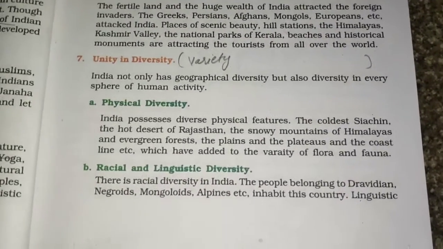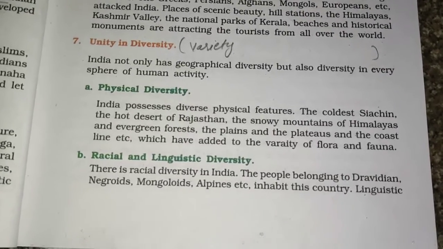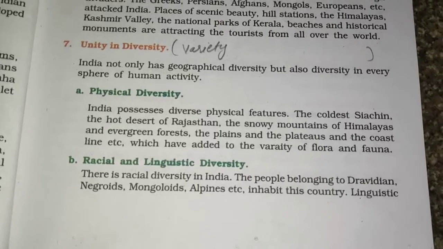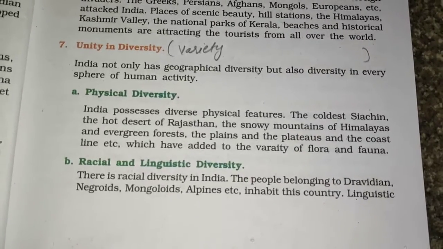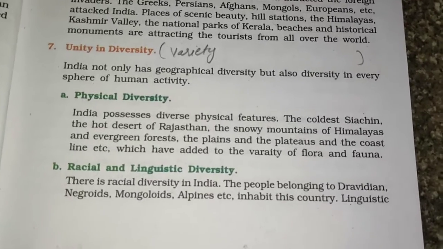We have deserts, we have oceans, we have snowy mountains, we have evergreen forests, we have plateaus, coastal lines, and also we have different kinds of flora and fauna, different kinds of animals, different kinds of plants and flowers.